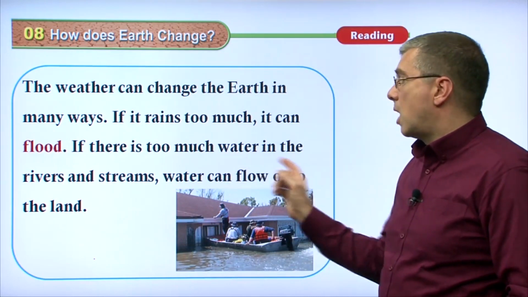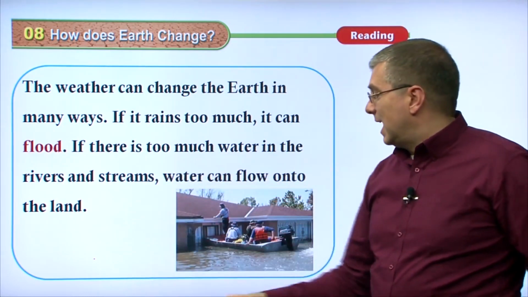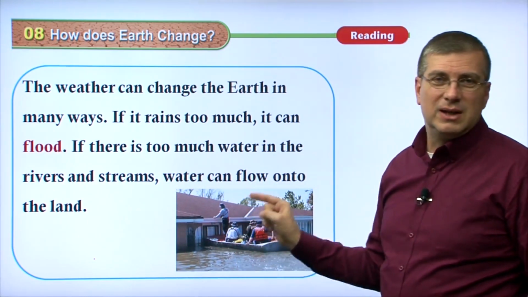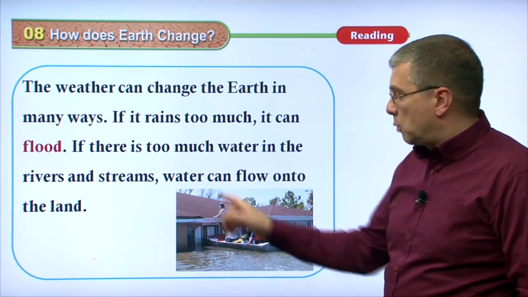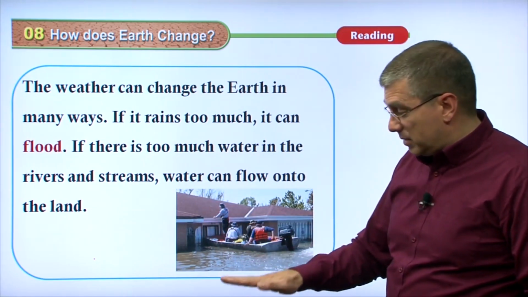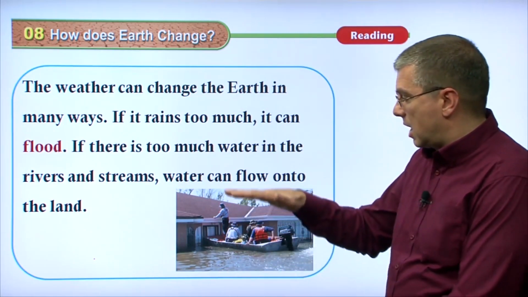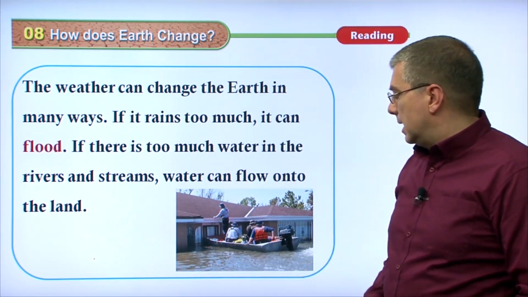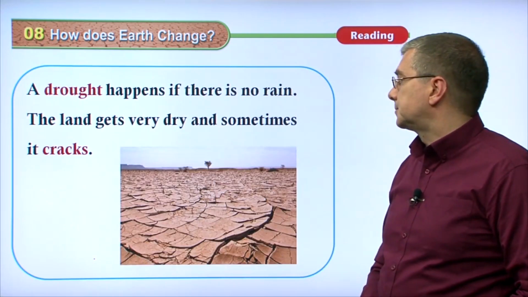If there's too much water in the rivers and streams, water can flow onto the land and make life very, very difficult for the people in the area, as you can see here. This poor person who has a home, they have a lot of water, probably this much water flowing through their home right now, right? They've got a lot of water going through their home, and that's too bad. It's caused by a flood, too much rain.